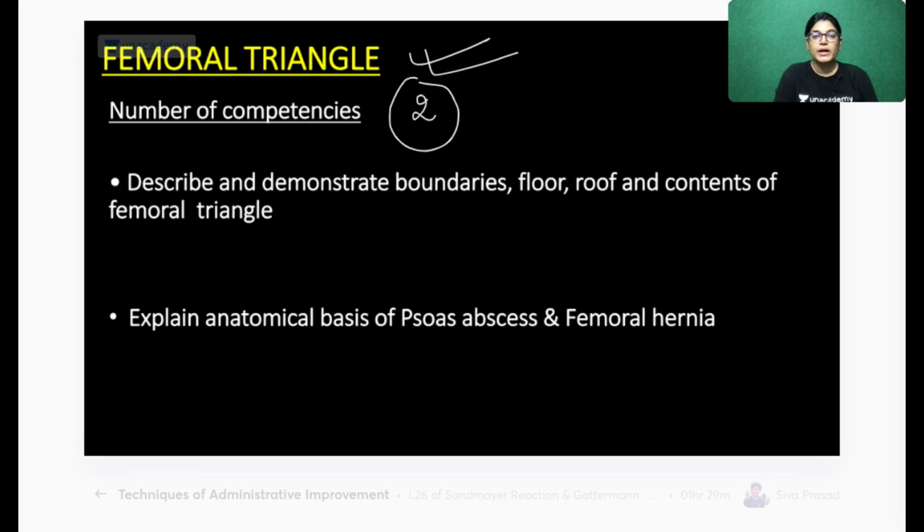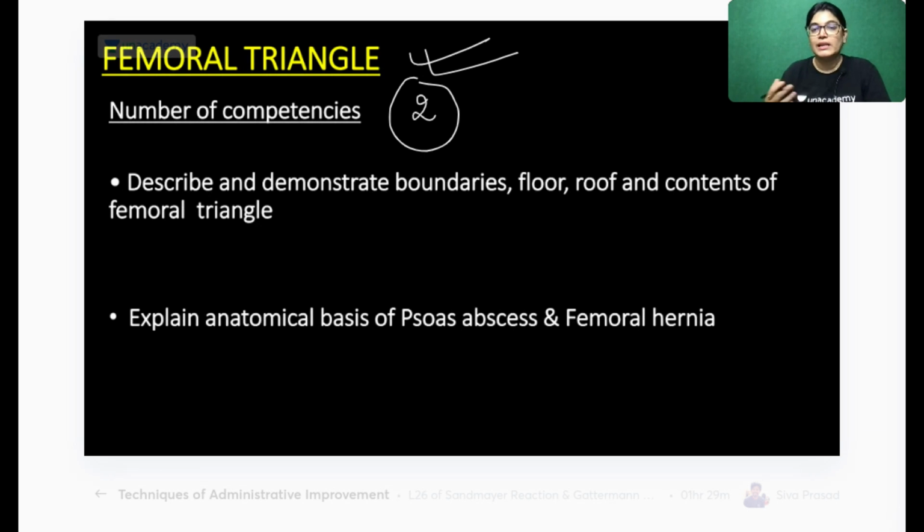You have to achieve two competencies from your theory sessions and from your dissection. The two competencies according to the new curriculum is that you have to know and demonstrate. What do you mean by the word demonstrate? It means you have to identify in the cadaver also. So if your mind is not knowing the thing, can you identify in the cadaver? Impossible. So first thing is that you should know in depth the anatomy of the structures, and then you can understand any kind of dissections or any kind of cadaveric images.